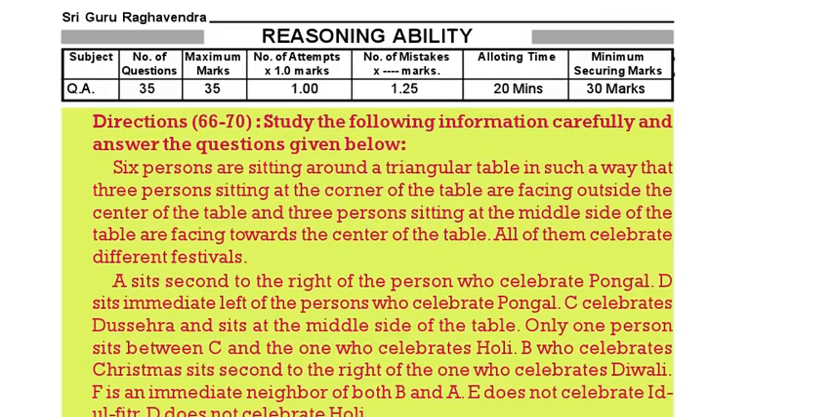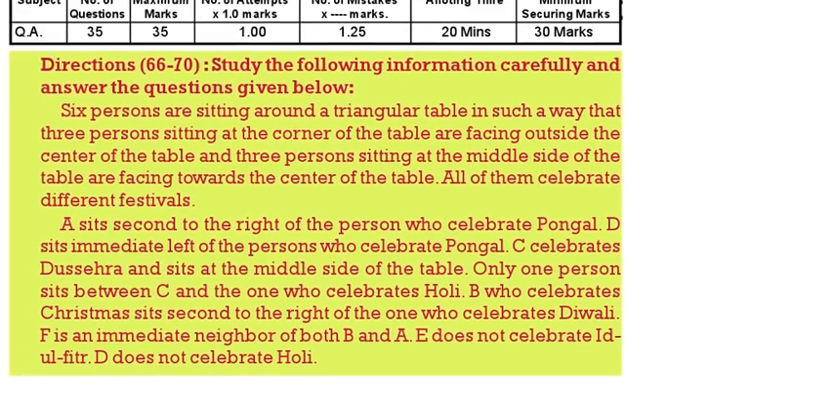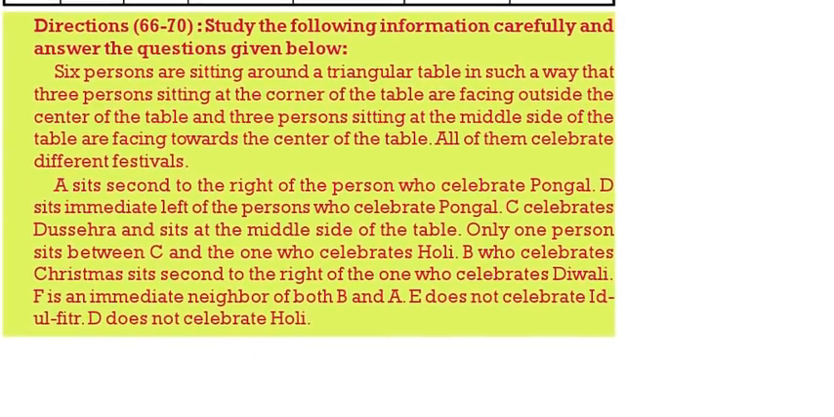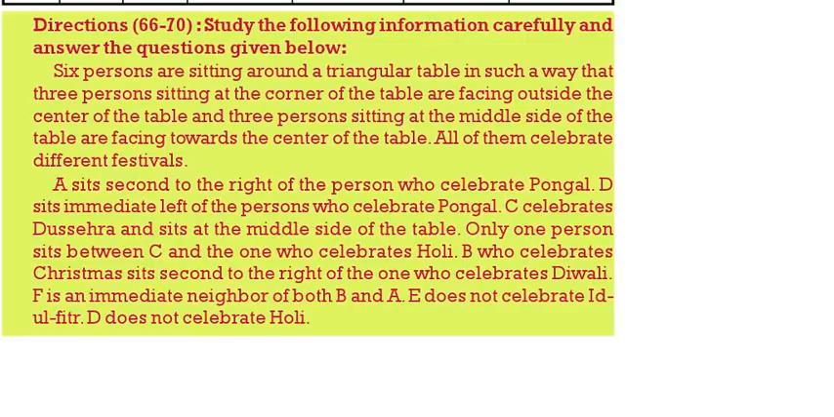Now we will see reasoning ability. 6 persons are there sitting around a rectangle table in such a way that 3 people are sitting at corner facing outside and 3 persons sitting in the middle facing towards the center. All of them celebrate different festivals. A is sitting second to the right of the person who celebrates Pongal. D is on the immediate left of the person who celebrates Pongal.